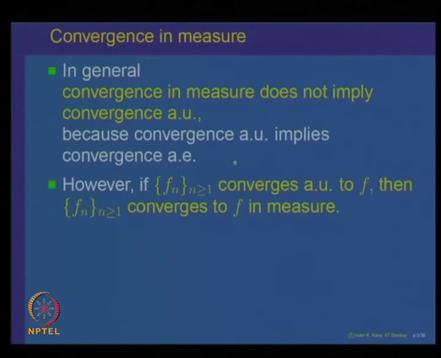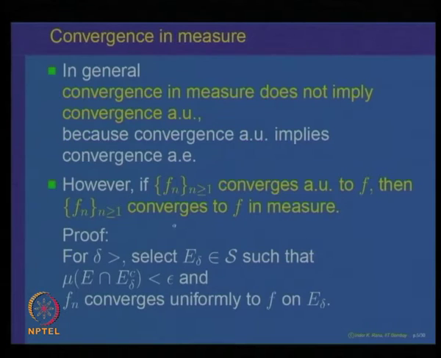However, if f n converges almost uniformly to f, then it also converges in measure. So, the converse is always true, namely if f n converges almost uniformly to f, then f n converges to f in measure. The proof of this is quite simple. Because f n converges to f almost uniformly, for every delta bigger than 0, we can select a set E delta such that the measure of the set outside E delta is small, and f n converges uniformly to f on E delta. That is by the property that f n converges almost uniformly to f.